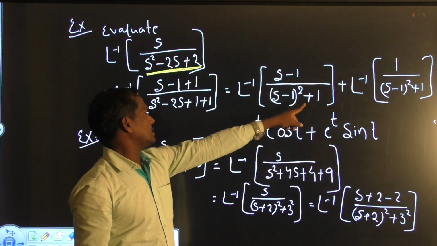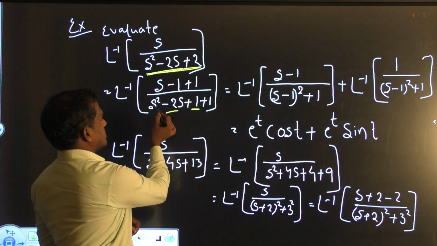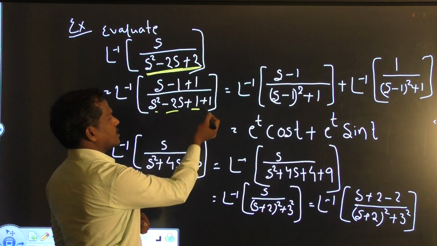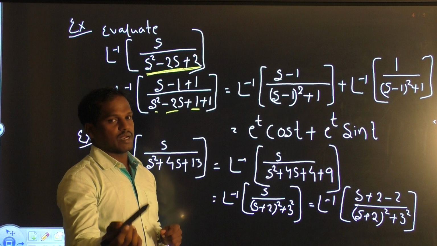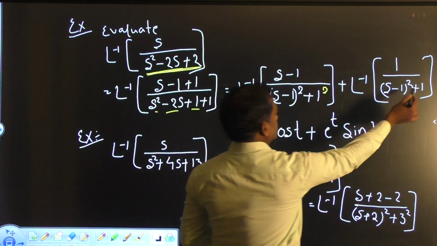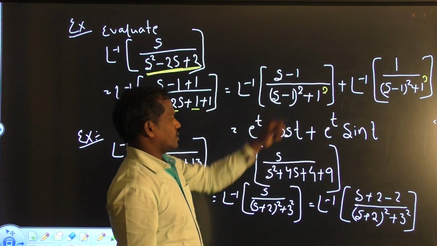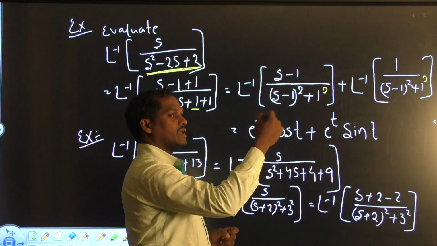This can be written in two parts: s minus 1 by s minus 1 whole square plus 1, where the denominator is a square minus 2ab plus b square plus 1. The 1 can also be written as 1 square.